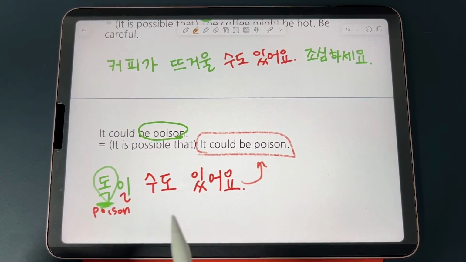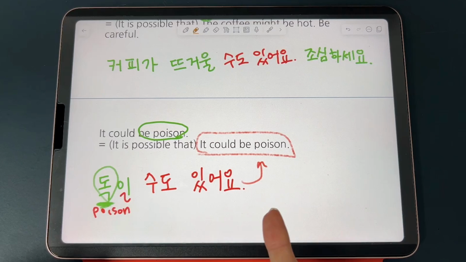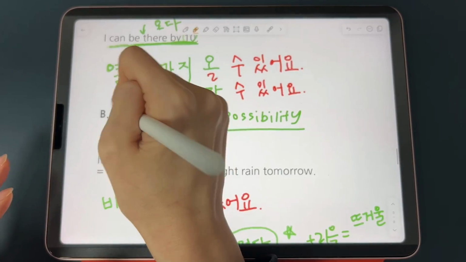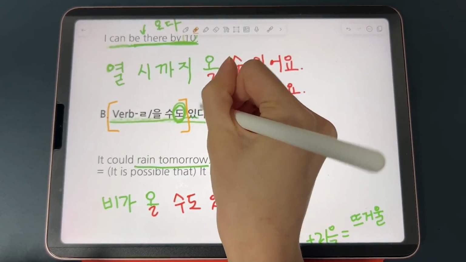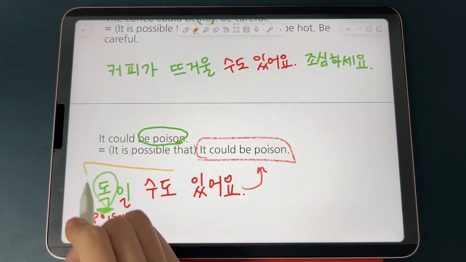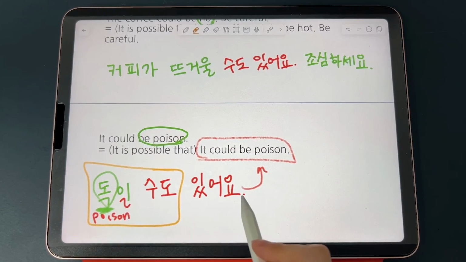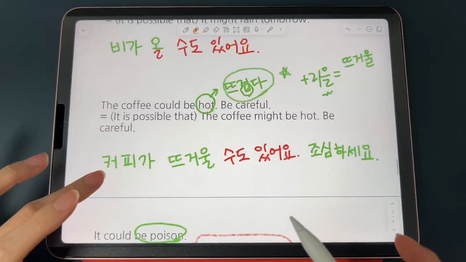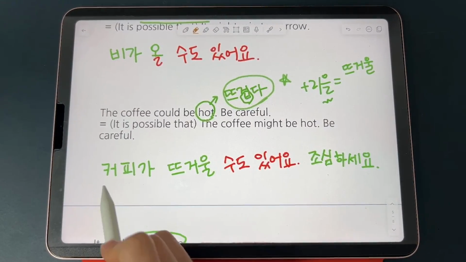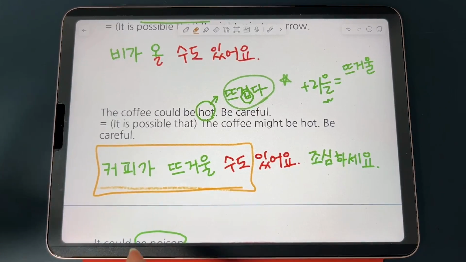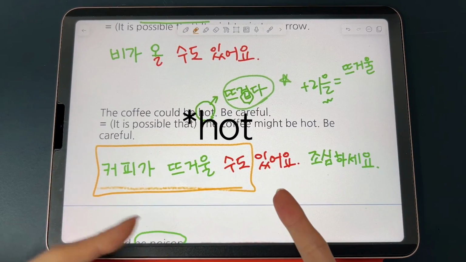And one interesting fact about this expression, 을 수도 있어요, is that you can simply say 을 수도 alone without the 있다 part. So for example, you can just say 독일 수도 without 있어요 to mean the same thing. It could be poison. And for this sentence, you can just say 커피가 뜨거울 수도 without 있다 to mean the coffee could be hot.